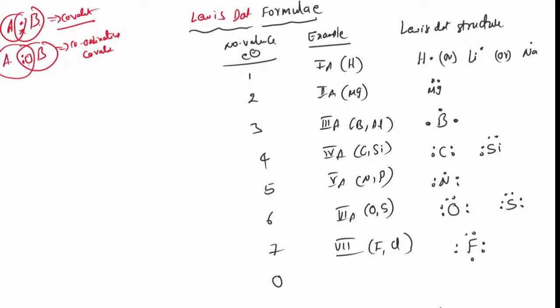Zero group has valence electrons 8. That is helium, neon, etc. Take neon. How many? 1, 2, 3, 4, 5, 6, 7, 8, except hydrogen and helium. Helium has 2 electrons in the valence shell.